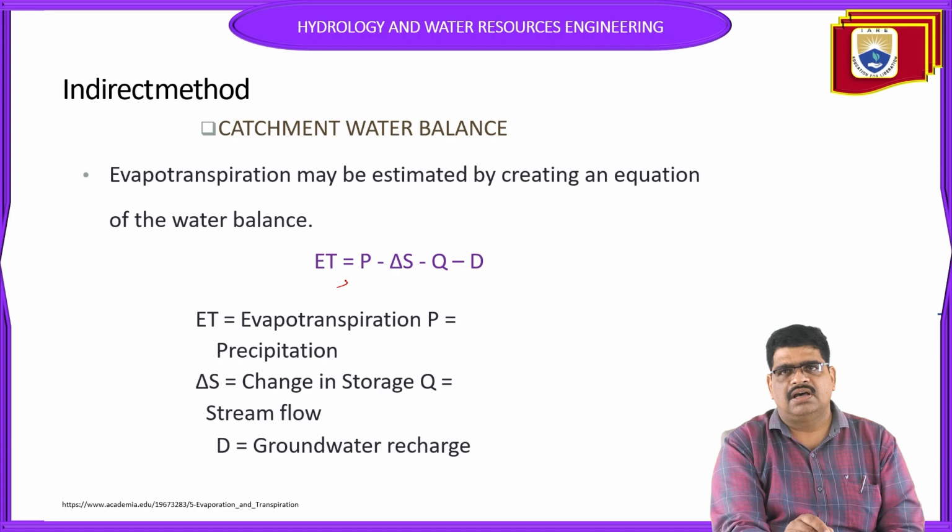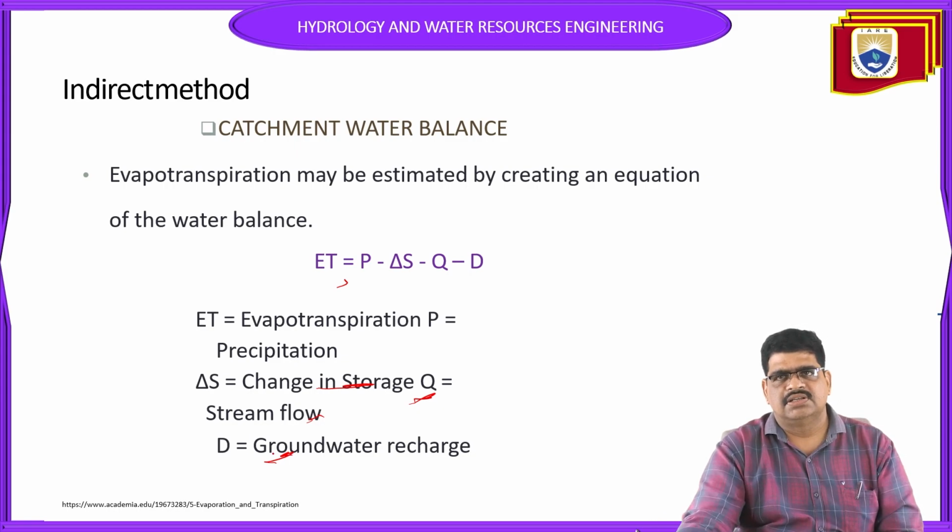So here, ET is equal to evapotranspiration, P is equal to precipitation, and delta S is equal to the change in storage, where Q is equal to stream flow and D is equal to groundwater recharge.